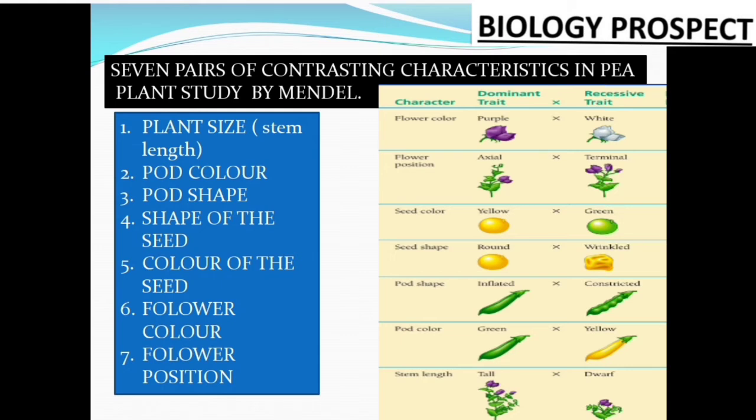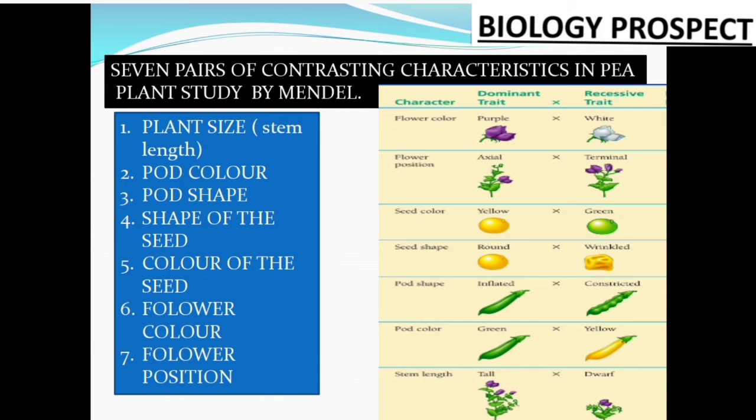These are the plant size, that is the stem length. Either the stem length is too long or it is dwarf, two different or two opposite contrasting characters. The length of the stem, or so-called plant size.